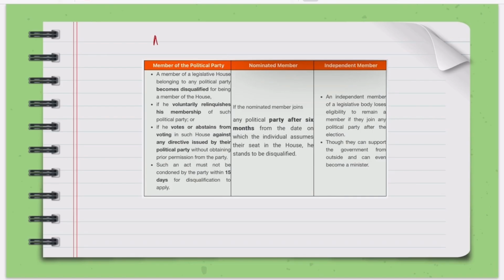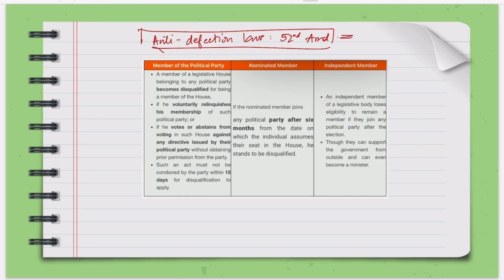Now, these are the cases in which there can be a defection. This is the anti-defection law, 52nd Amendment, 10th Schedule. In case of a member of a political party, these are the cases wherein a member can get disqualified.